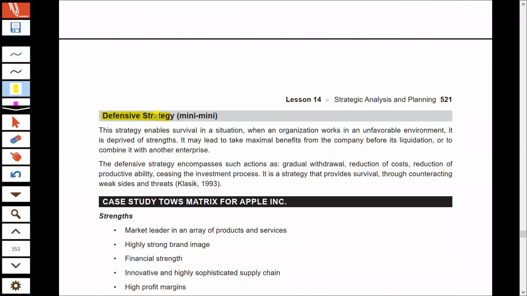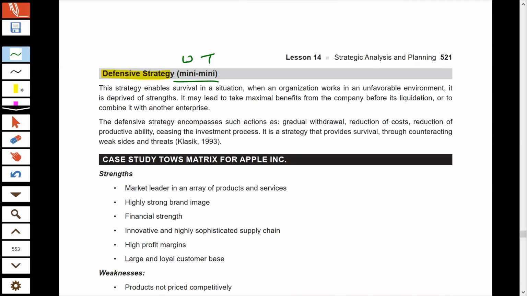Finally, we have defensive strategy, where the organization has to defend its position, or else the organization's survival will be endangered. This is where the organization faces negativity in the internal and external environment. You have weakness in your internal environment and threats in your external environment. So everything is unfavorable, and the organization should do something so as to take the maximum benefit of its strength.